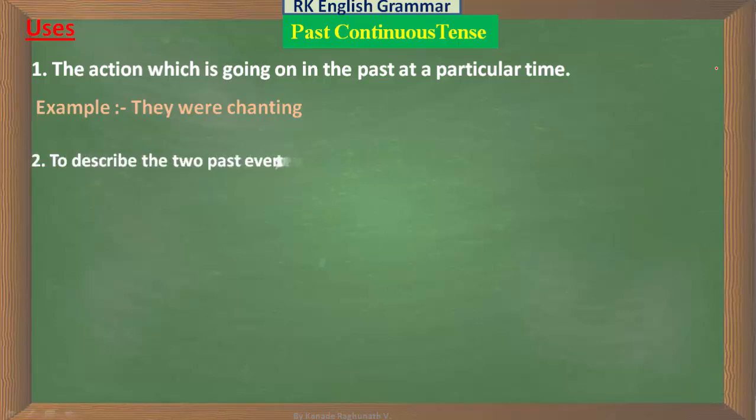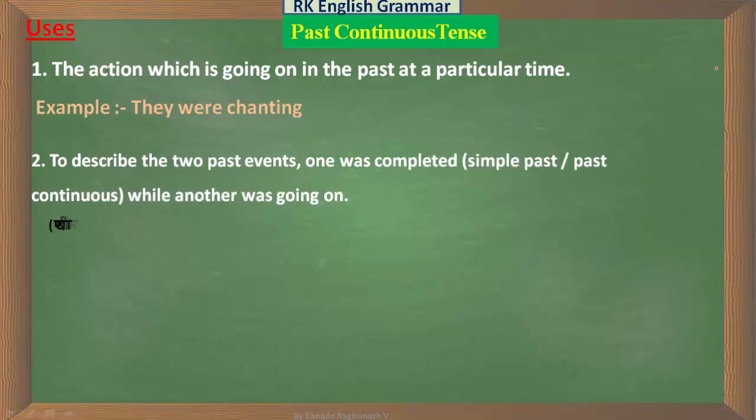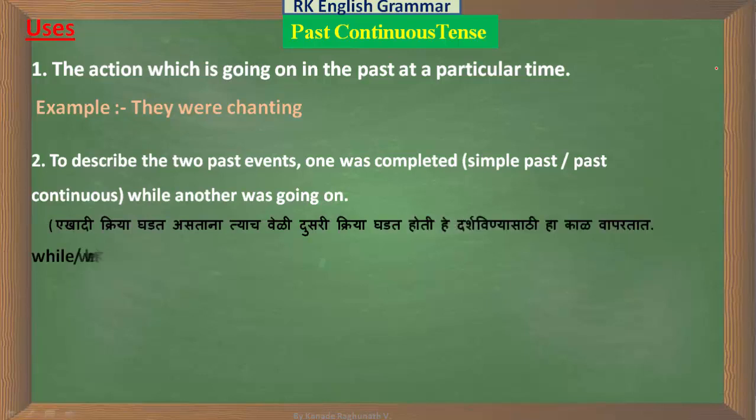Another use of past continuous tense is to describe two past events, where one was completed while another was going on.